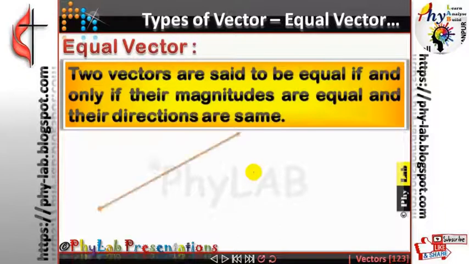So if there is a vector A and a vector B, and you find their lengths are the same and they are pointing in the same direction, then only you can say the vectors are equal. Is this clear?